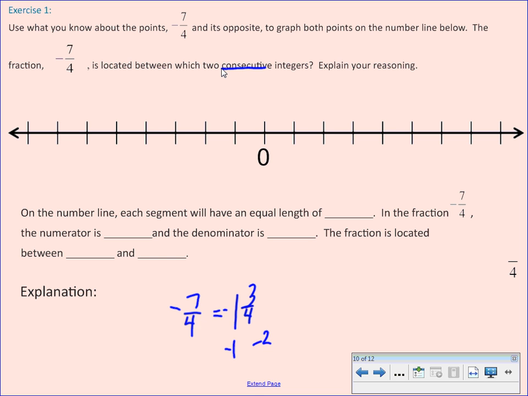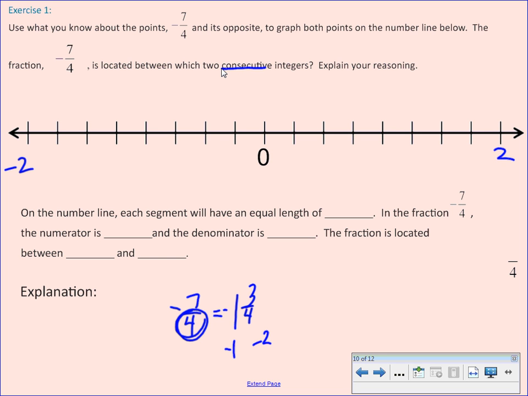So here we have our number line. I have to get down to negative 2, and over here to 2. What units should I use to number my number line? What's the fraction that we're working with? Fourths. I want to find 7/4 on here. So what do you think I should number my number line with?